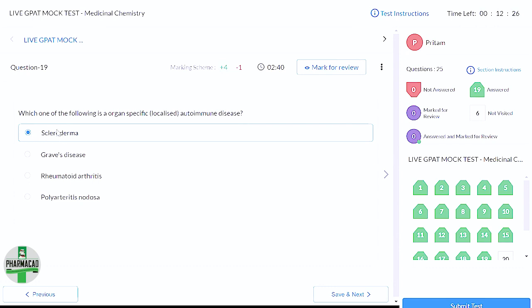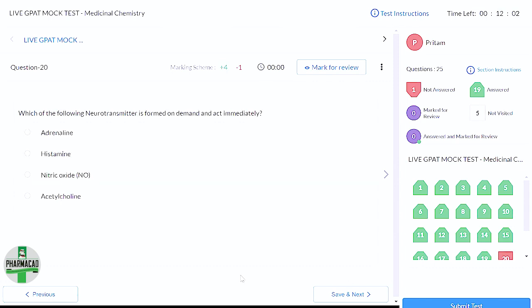So we will go for scleroderma, which is organ specific autoimmune disease. ठीक है? Even if I don't know, this is again a logical question. If you know about the diseases, you have to apply some logic and select the option. ठीक है? Any question, queries with respect to this one? No, ma'am. Great. I'll go ahead now.